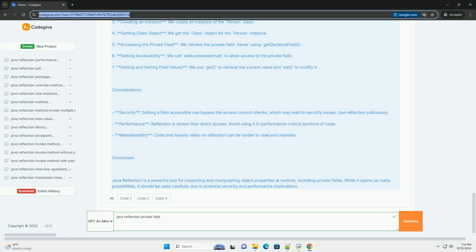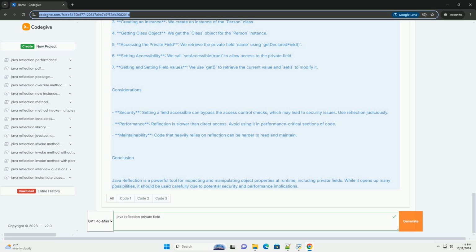3. Creating an instance. We create an instance of the Person class. 4. Getting class object. We get the class object for the Person instance. 5. Accessing the private field. We retrieve the private field name using getDeclaredField. 6. Setting accessibility. We call setAccessible(true) to allow access to the private field. 7. Getting and setting field values. We use get to retrieve the current value and set to modify it.